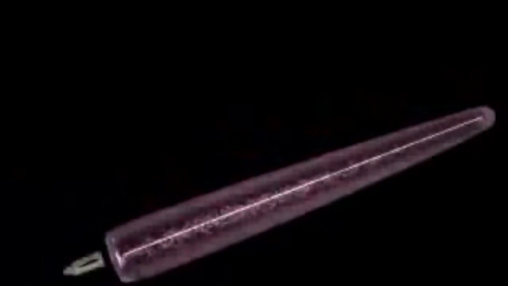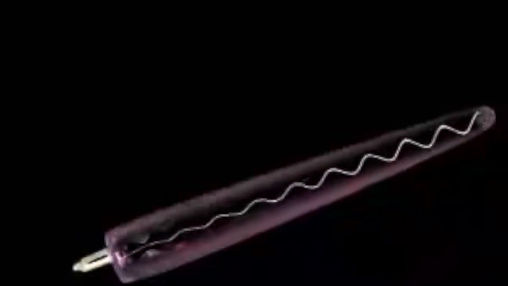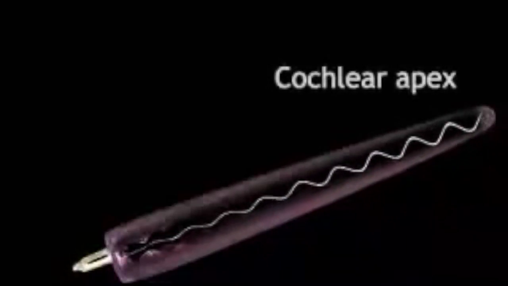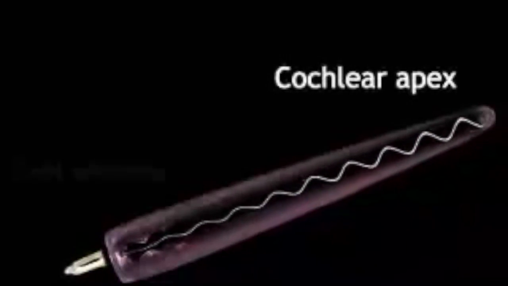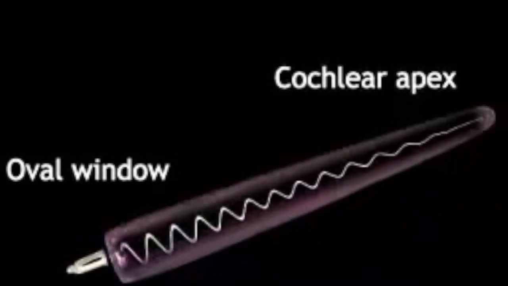Let's take a look at this process in action. As the stapes rocks back and forth against the oval window, it transmits pressure waves of sound through the fluid of the cochlea, sending the organ of Corti in the cochlear duct into motion. The fibers near the cochlear apex resonate to lower frequency sound, while fibers near the oval window respond to higher frequency sound.